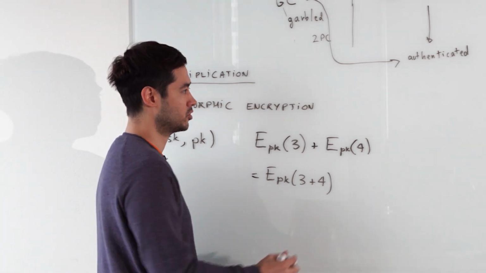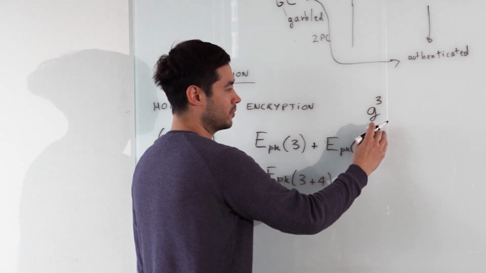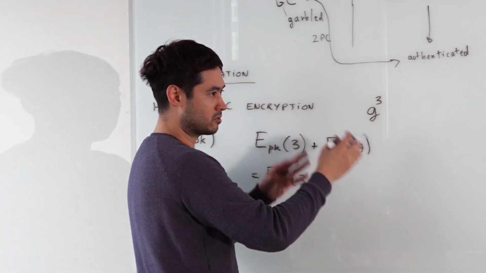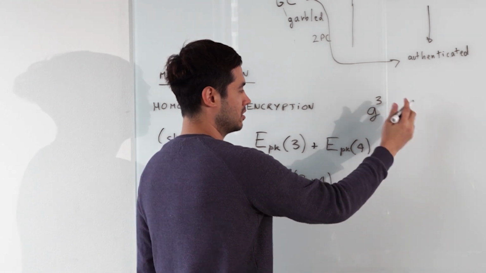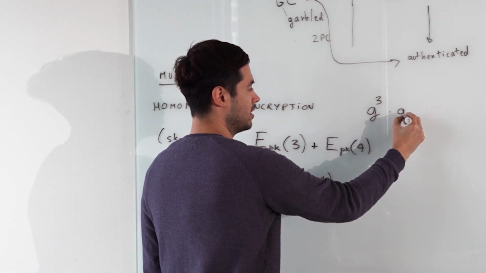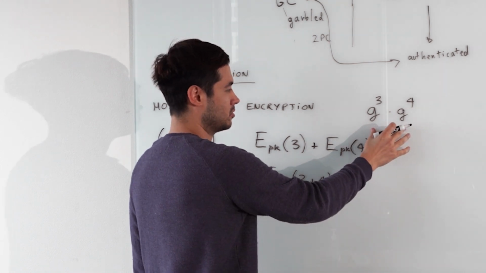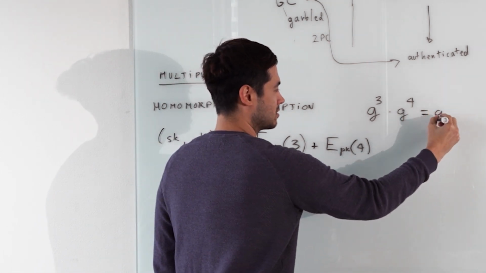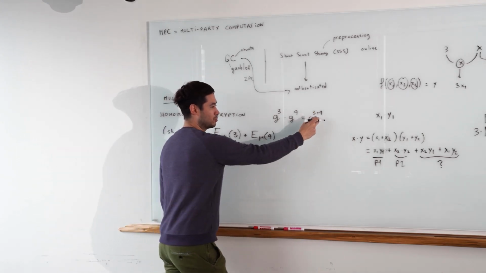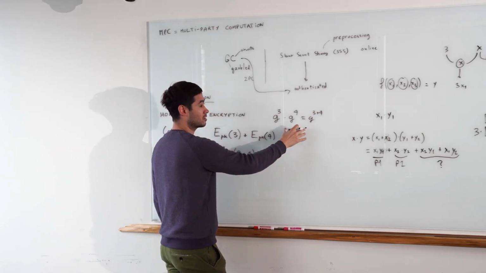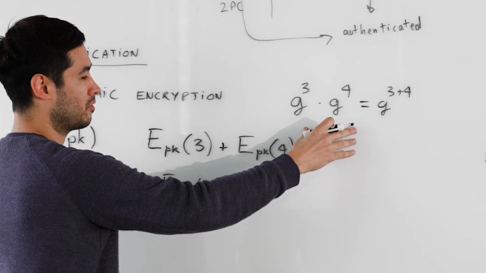Or you can look at commitments, just like when you look at discrete logarithms and you have some generator of a group, and you multiply, let's say, two commitments, as we would say in cryptography, then you get the addition here. The only problem is that you cannot decrypt this thing, so these are usually homomorphic commitment schemes that look like that, but not homomorphic encryption schemes.